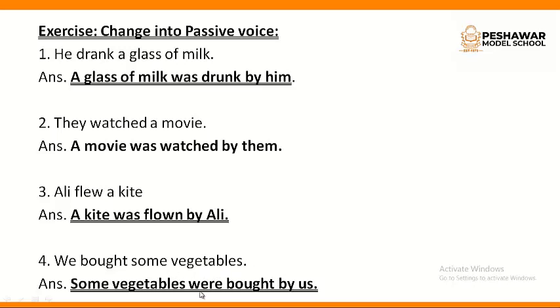We are going to use helping verb were with the plural vegetables. Some vegetables were bought by us. We become us, and the third form of bring is bought, so bought again.